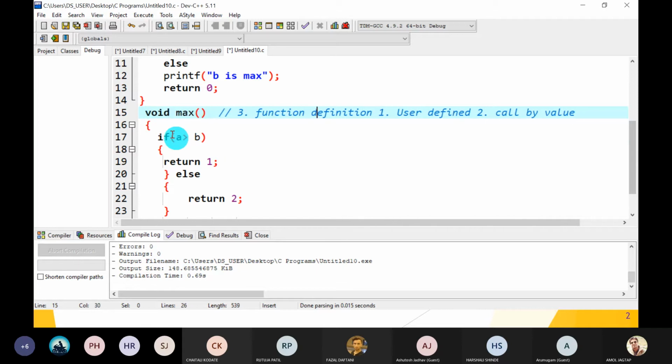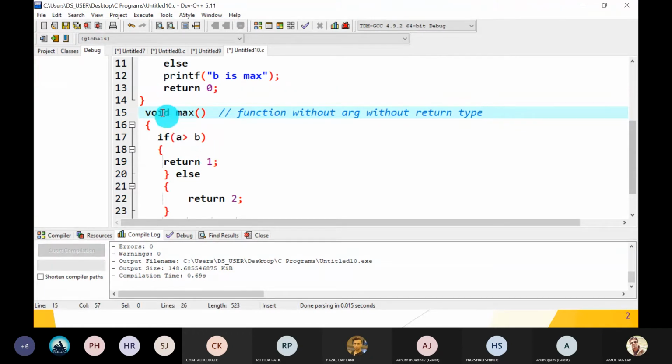So this type of function is function without argument, without return type.